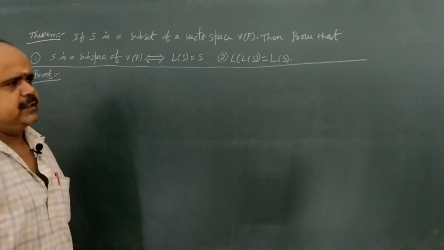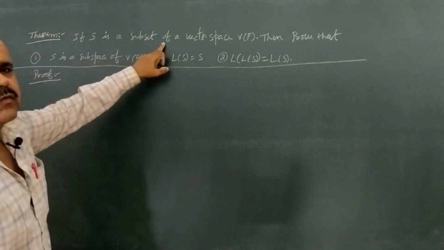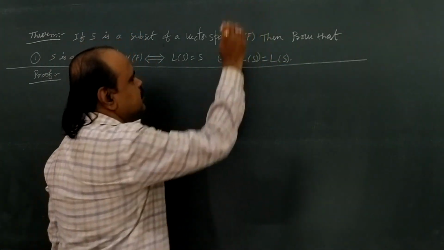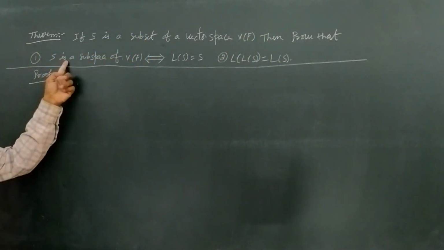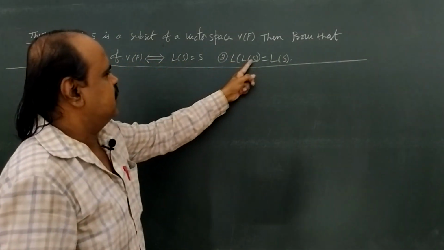Next comes a theorem. If S is a subset of a vector space V(F), then prove that first condition: S is a subspace of V if and only if L(S) equals S. Second condition: L(S) equals L(S).